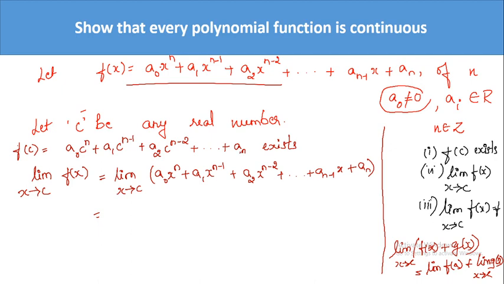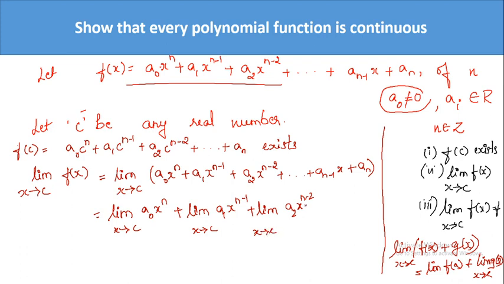So what can I do with this? I can split this. Correct? I'll split. So it is limit a naught x to the power n as x tends to c plus limit a1 x to the power n minus 1 as x tends to c plus limit a2 x to the power n minus 2 as x tends to c and it goes on. Okay, so last but one, limit an minus 1 x as x tends to c plus limit of an as x tends to c. Okay, so that is what happens.